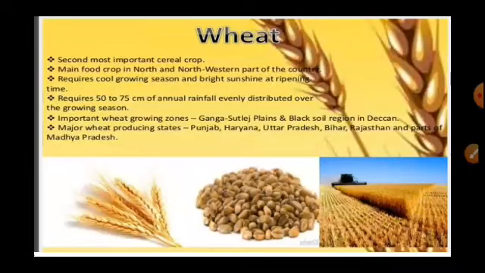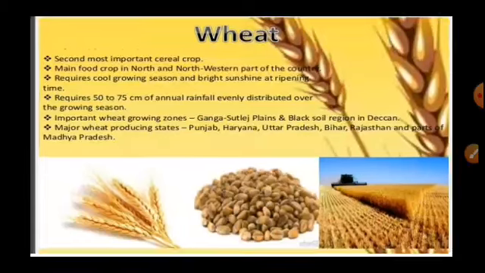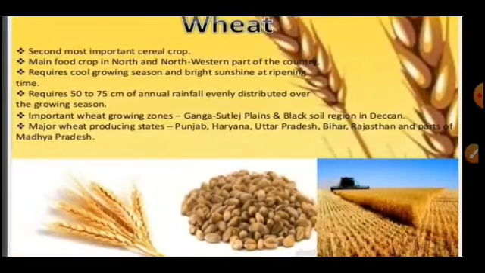Wheat is the second most important crop in India. It is the main food crop in the north and north western part of the country. It requires a cool growing season and bright sunshine at ripening time. It requires only 50 to 75 centimeter annual rainfall, evenly distributed over the growing season. Important wheat growing zones are the Ganga-Satluj plains and the black soil region in the Deccan. Major wheat producing states are Punjab, Haryana, Uttar Pradesh, Bihar, Rajasthan, and some part of Manipur.